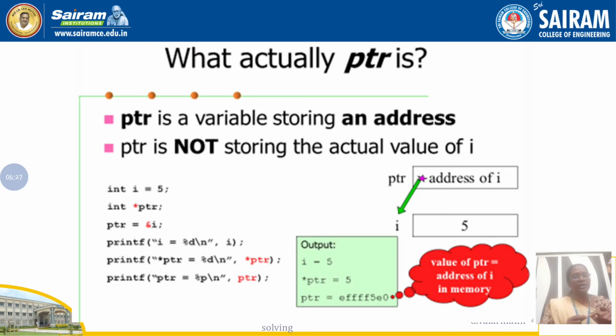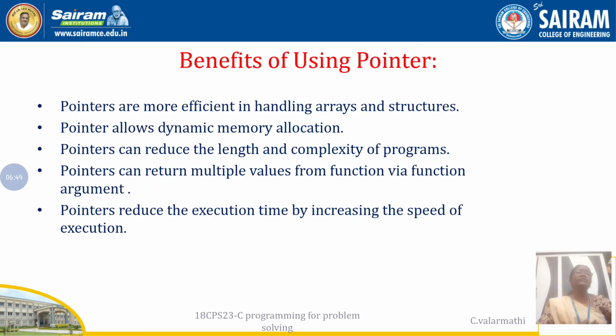Star PTR is the pointer variable which refers to the normal variable I. So what is the value stored in I will be replicated here. But PTR is a pointer variable that stores only the address of that variable. Okay. So this is the exact difference between star PTR and PTR. Right. Hope I understood. Then what is the benefit of using pointers?